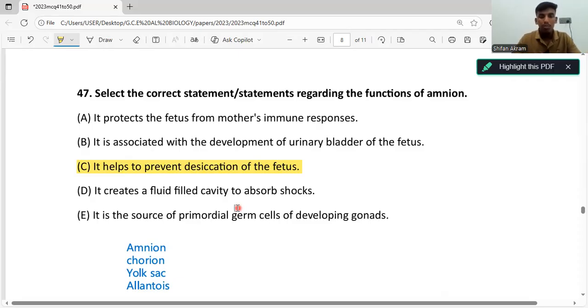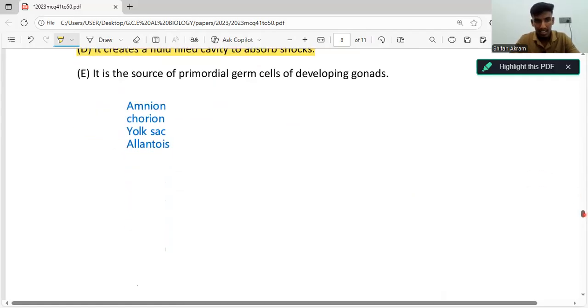And it also protects against any movement of the mother, right? So what this fluid does is absorb the shock and protect the fetus. That statement is also correct. Final statement: it is the source of primordial germ cells of developing gonads. So it is not the amnion, it is the yolk sac, and the yolk sac is the source of primordial germ cells of developing gonads. So the correct answer is the C1 and the D1.